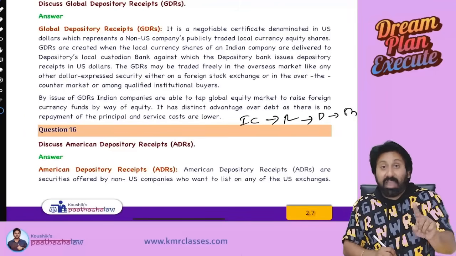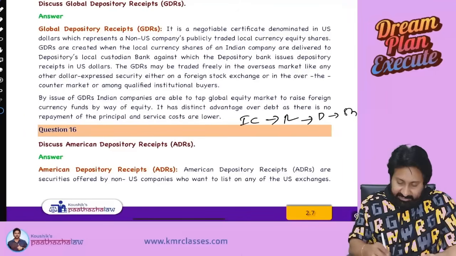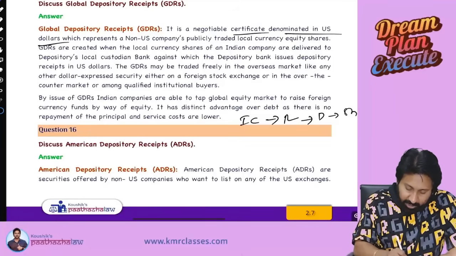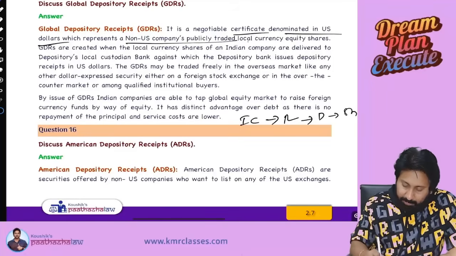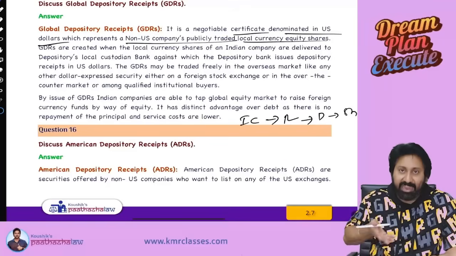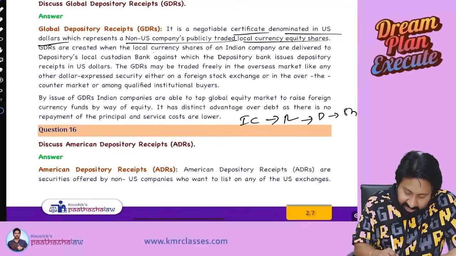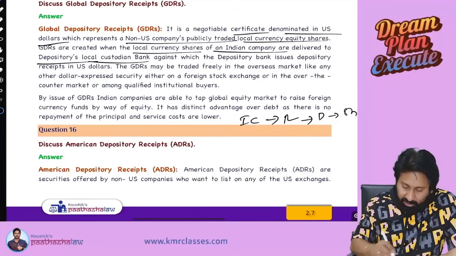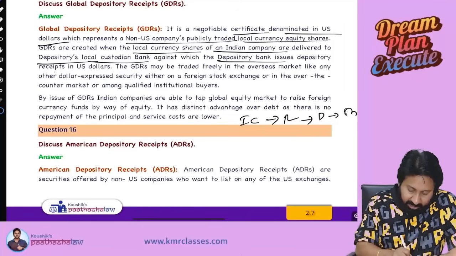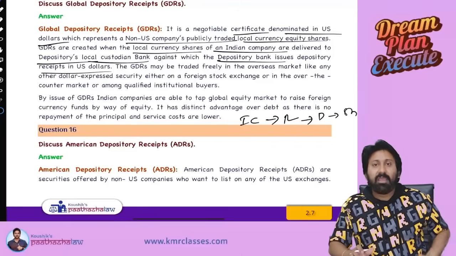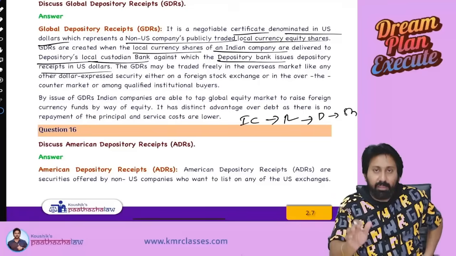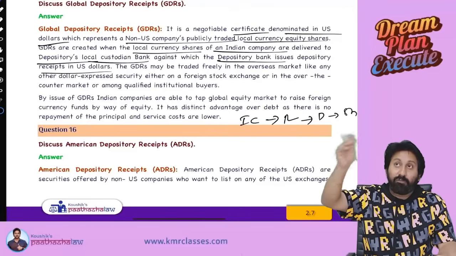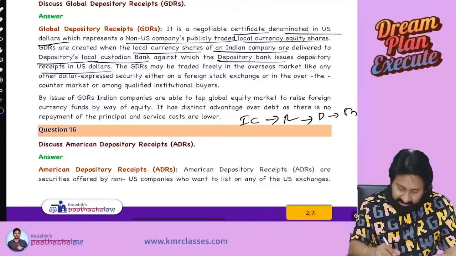If it is only America, we call it American depository receipts. So it's a certificate denominated in US dollars. Okay, represents a non-US company's publicly traded local currency equities, and Indian company GDRs are created when local currency shares of Indian company are delivered to depository local custodian bank against a depository bank issuing the receipts in dollars. Simply, it is issued by Indian company to a depository outside India, who will issue the receipts in our currency.